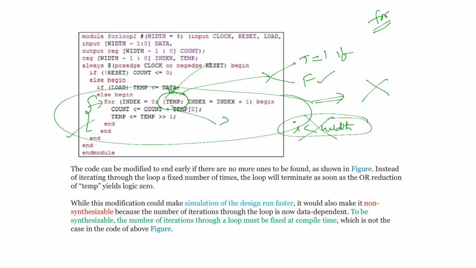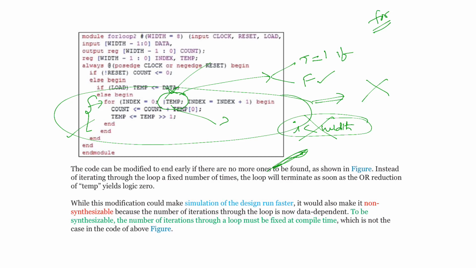This type of loop is used for testing, where you are going to check the condition and get the verification done properly. For verification purposes, you can use this type of loop. If you want to design circuits, you must use the previous loops. For design, code must be synthesizable. For verification, code need not be synthesizable. Remember it.